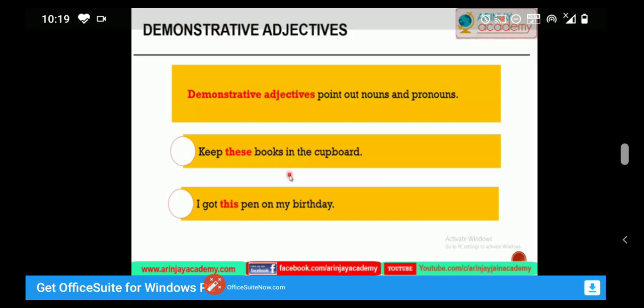See the examples here. Keep these books in the cupboard. I got this pen on my birthday. So here in these two examples, these and this are the demonstrative adjectives.